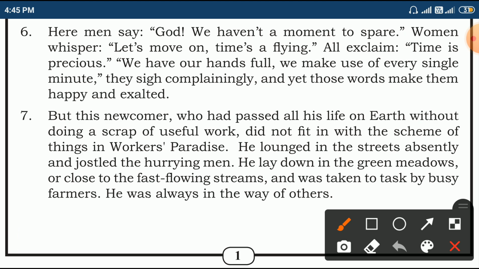He lounged, he lay down in the street absently. Absently, totally absent, not active, in the streets, and jostled the hurrying men, dashing to that hurrying men in workers' paradise who are busy.